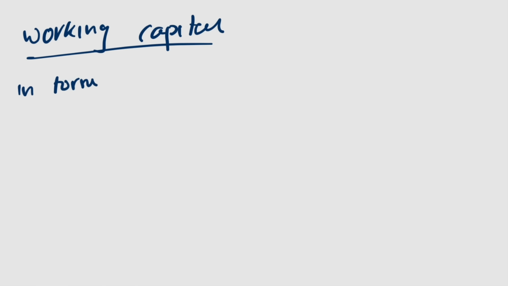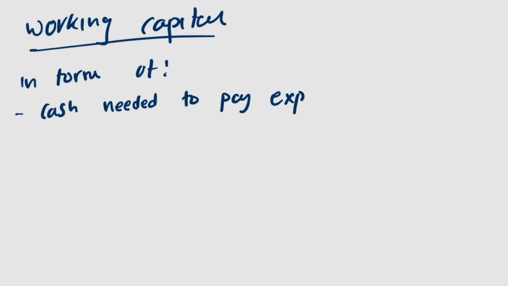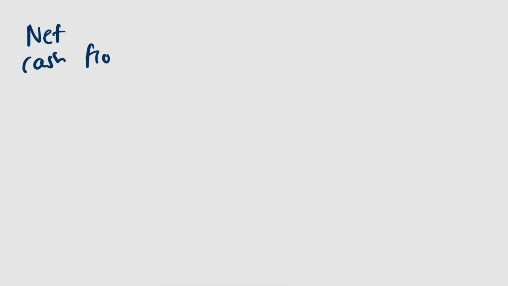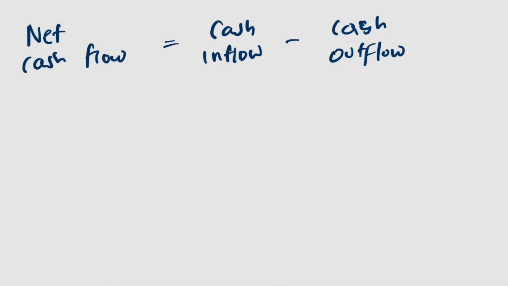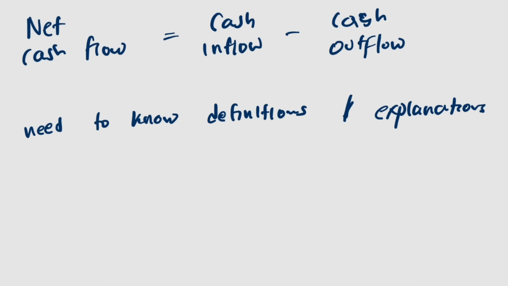When talking about working capital, this can be in a form of, for example, cash needed to pay expenses, cash due to the debtors or creditors. When talking about net cash flow, this equals the total cash inflow minus the total cash outflow. We need to know the examples and we need to know the definitions of everything mentioned here.